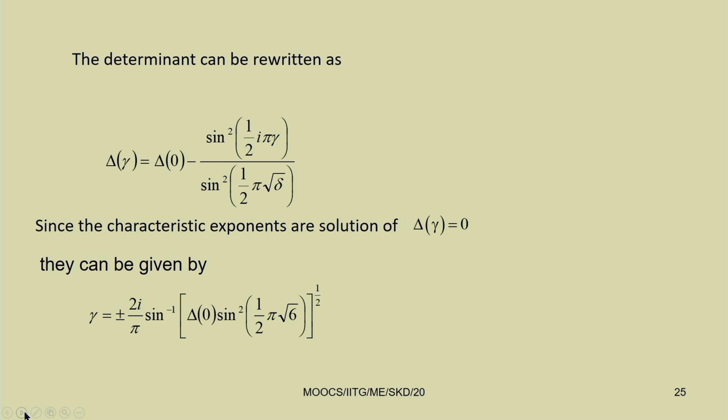So, since the characteristic exponent of the solution, delta of gamma equal to 0. So, from this we can find this gamma. Gamma is the Floquet multiplier. So, this gamma equal to plus minus 2 i by pi sin inverse of (delta 0 sin square half pi root delta) to the power half.